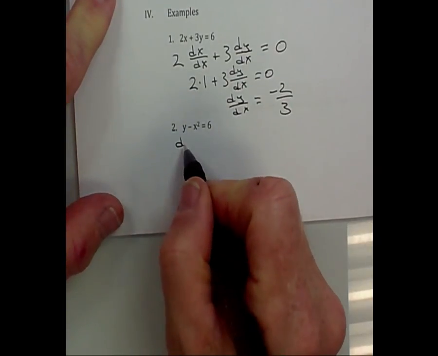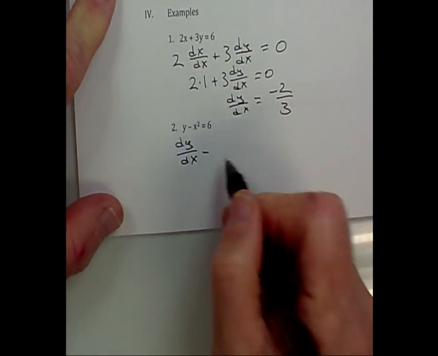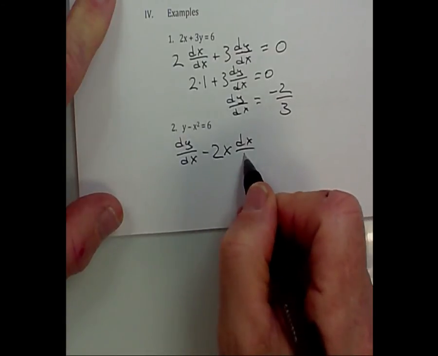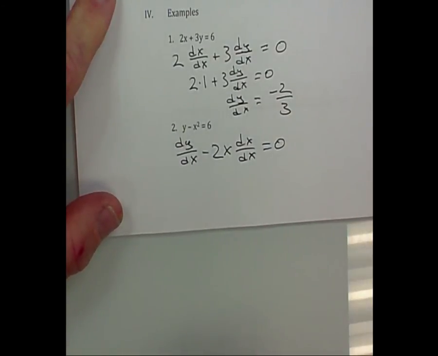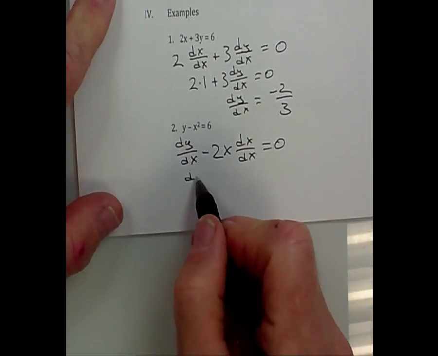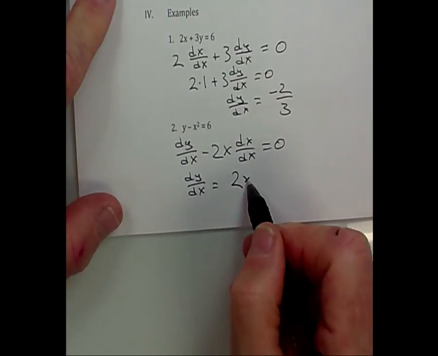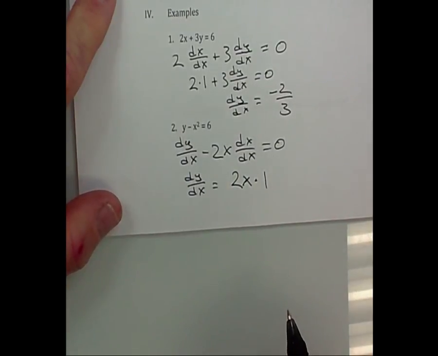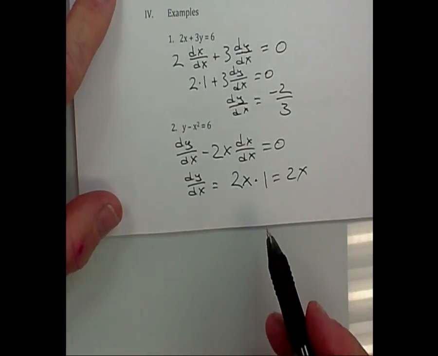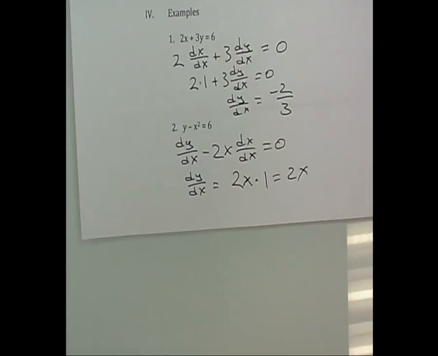This is going to be dy over dx minus 2x dx over dx equals 0. This means I'm going to have dy over dx is equal to 2x times 1. Does everybody know where the 1 came from? Ty, do you know where the 1 came from? Every time, dx over dx is 1. And we will finish this up tomorrow.